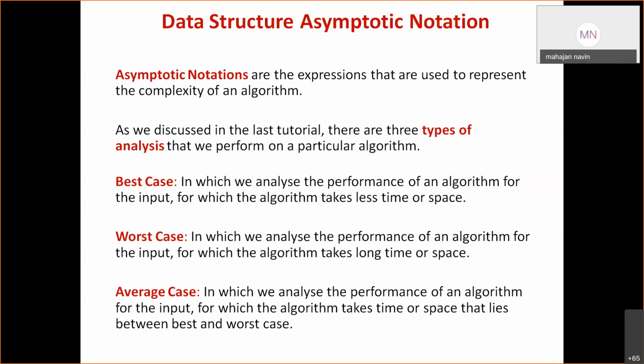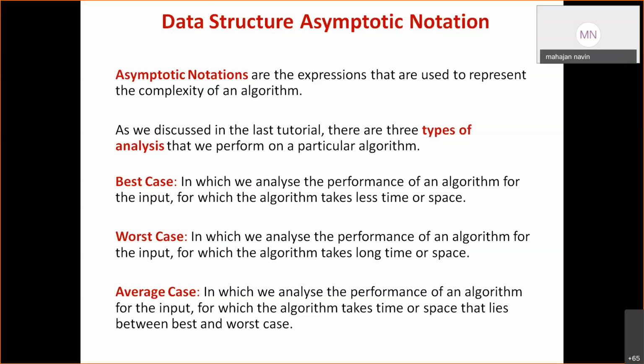So what is worst case? If I can find an element in a searching, an example is searching here, it can be sorting, it can be any other operation. In a particular operation, if an algorithm takes the maximum time, then that is the worst case. If at all I am searching and the element is not present, again it takes worst case. Why? Because it has to search all the elements.